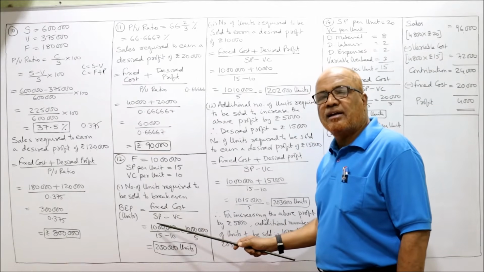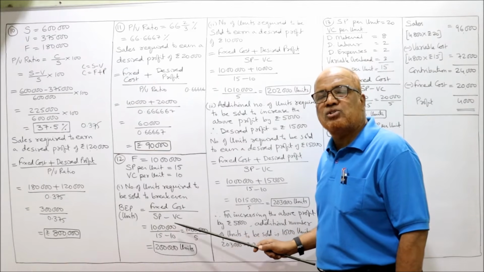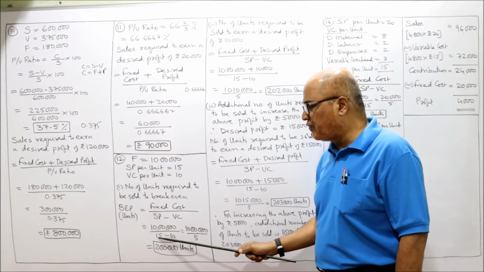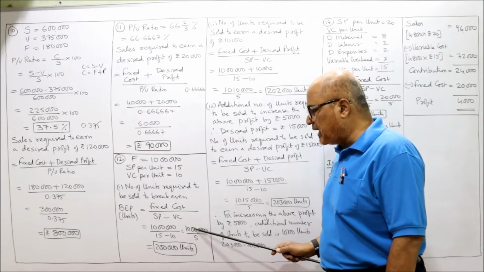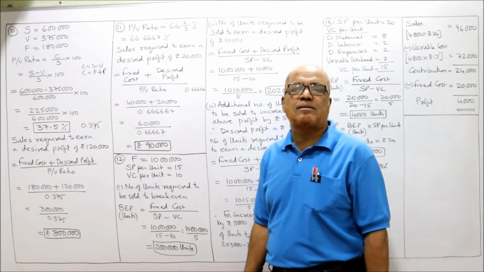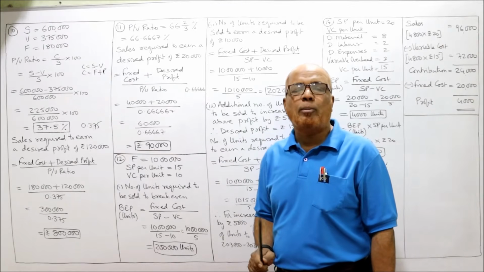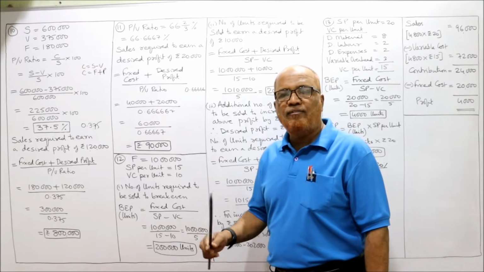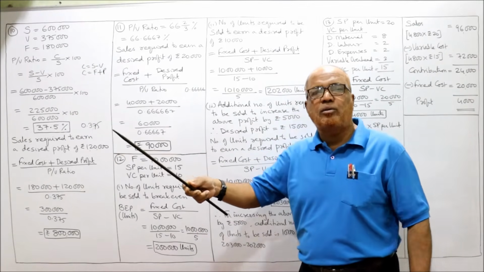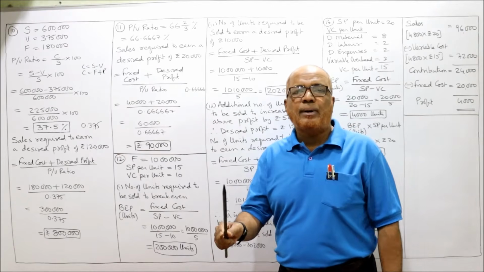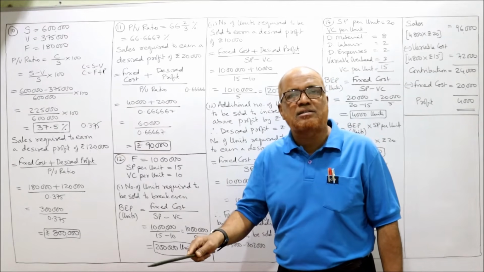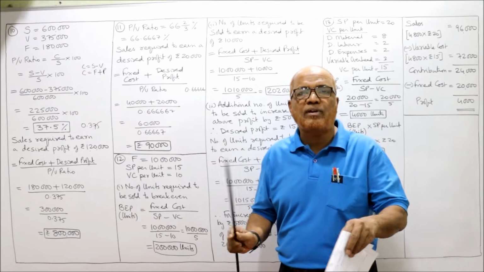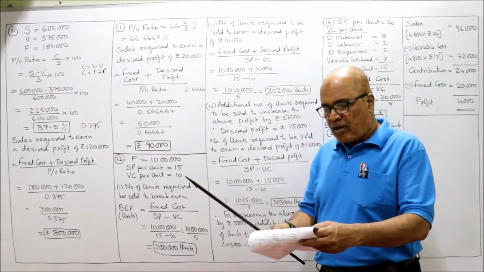The fixed cost divided by selling price per unit minus variable cost per unit. The fixed cost 10 lakh divided by selling price 15 rupees minus variable cost 10 rupees. So 10 lakh divided by 5, 2 lakh units. The break even point, no profit, no loss, is at 2 lakh units. So if a company manufactures and sells more than 2 lakh units, the company will get the profit. If the company manufactures and sells less than 2 lakh units, the company will incur loss. At exactly 2 lakh units, no profit, no loss. Second question.